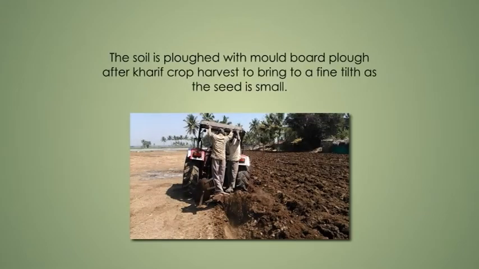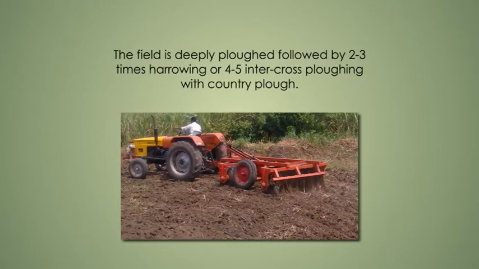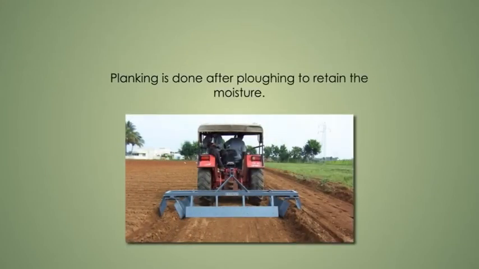Land preparation. The soil is plowed with a moldboard plow after Kharif crop harvest to bring it to a fine tilth as the seed is very small. The field is deeply plowed followed by 2 to 3 times harrowing or 4 to 5 cross plowings with country plow. Planking is done after plowing to retain the moisture. The number of plowings depends upon the nature and type of weeds in the field. More plowings are required if there are perennial weeds.